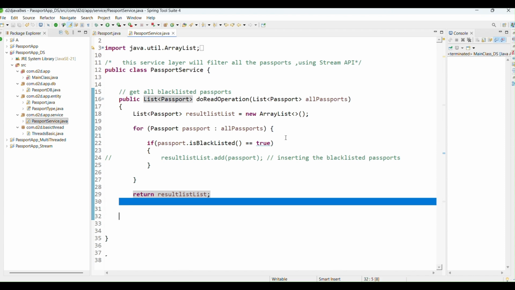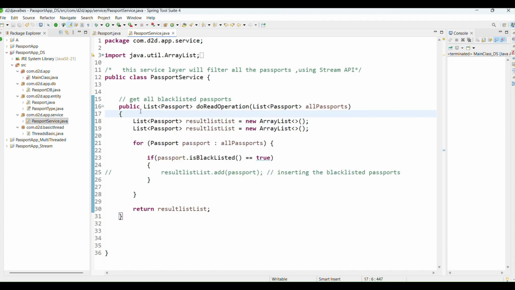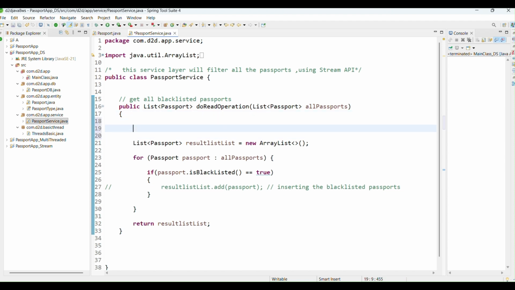So what I did, this is that simple. Now my question is: can you prove to me that ArrayList is faster than LinkedList, by showcasing the time? How can we showcase that ArrayList is faster than LinkedList? So let's get the time. In order to do that, I have to rely on the basic thing.